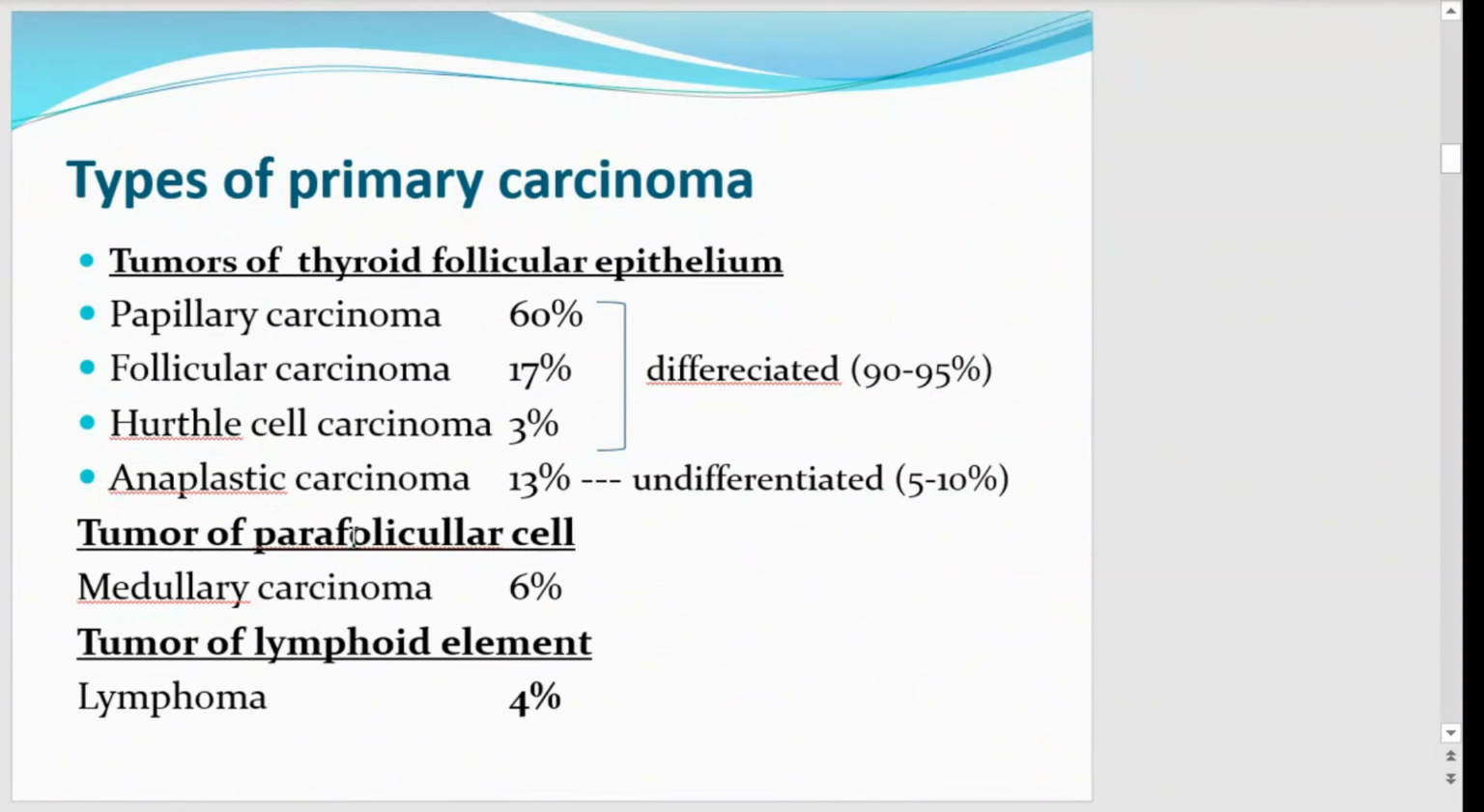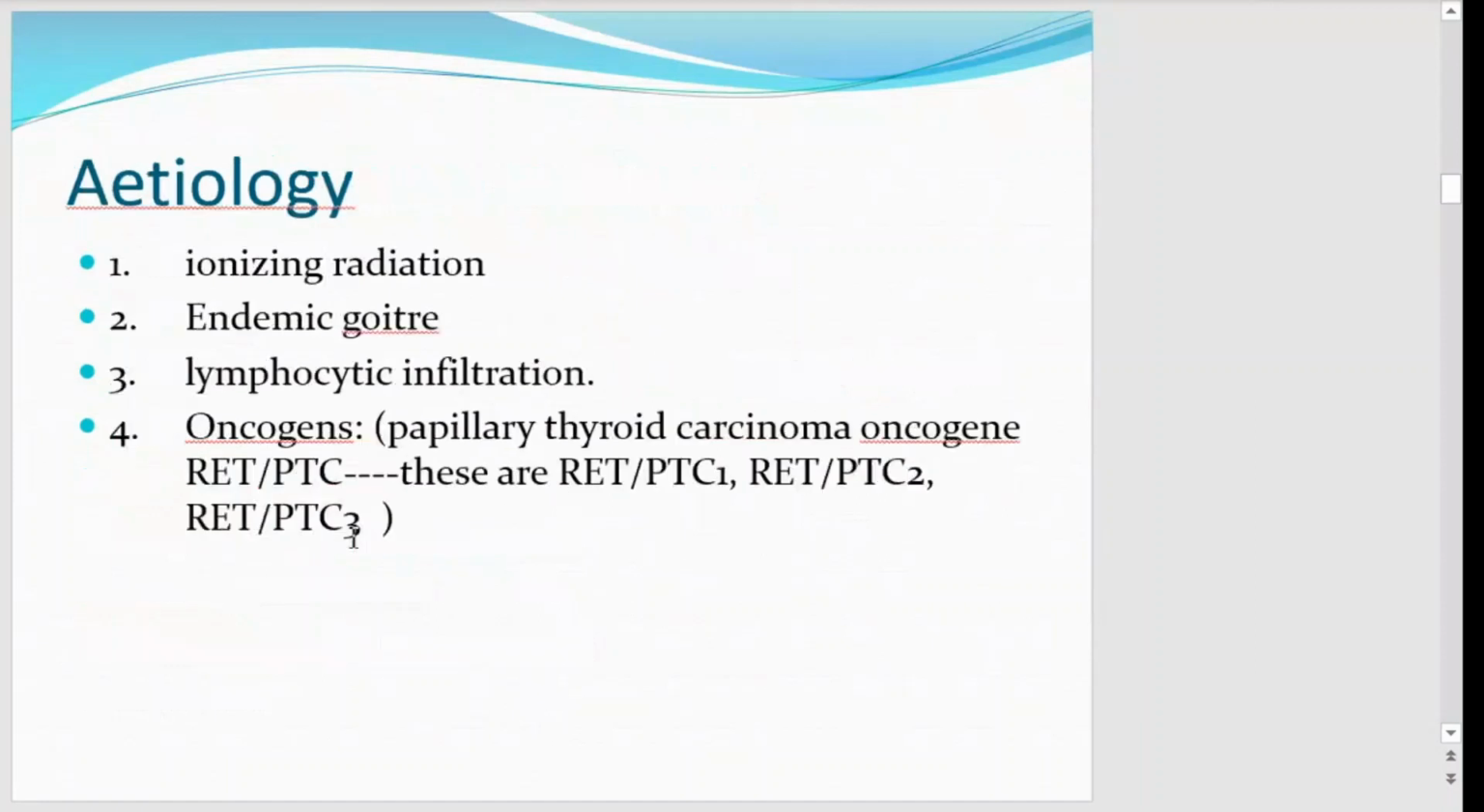Tumors of parafollicular cells: the type arising from the parafollicular cells is the medullary carcinoma. It is found in 6% of cases. Tumors of the lymphoid element, this is lymphoma.